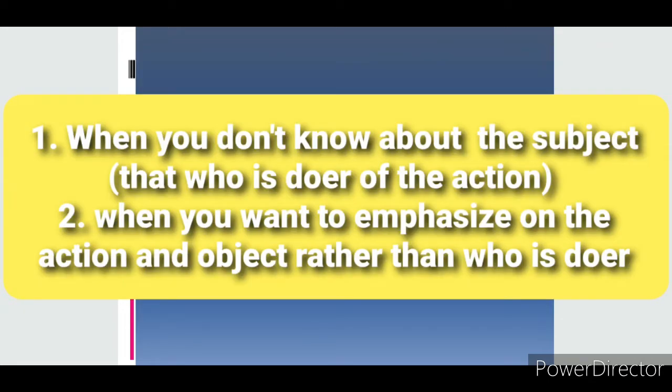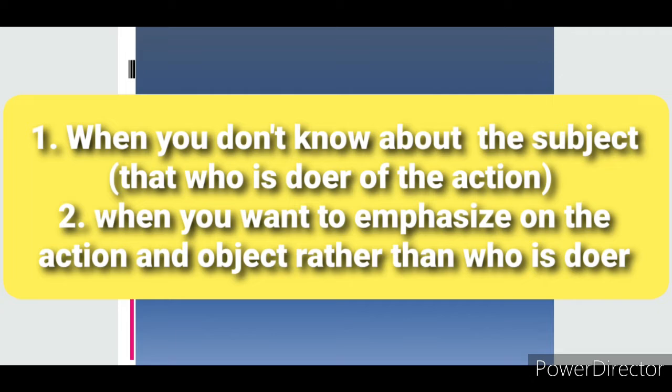First, when you don't know who is the doer of the action, you know only about the action. Second, when you want to emphasize the action and object rather than who did it, meaning the action is more important for you at that time.